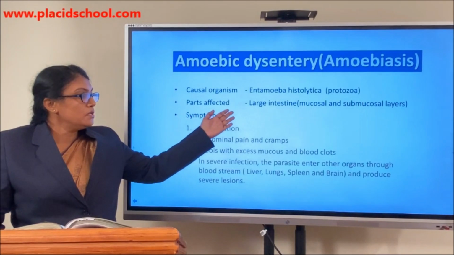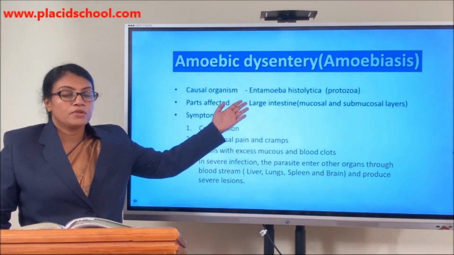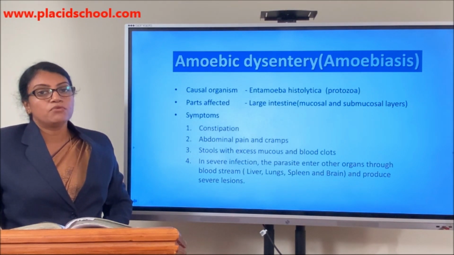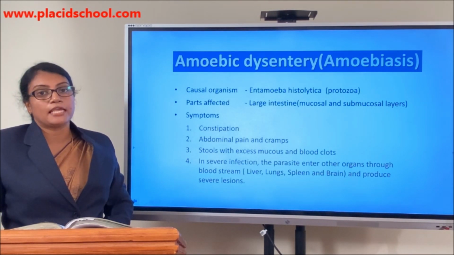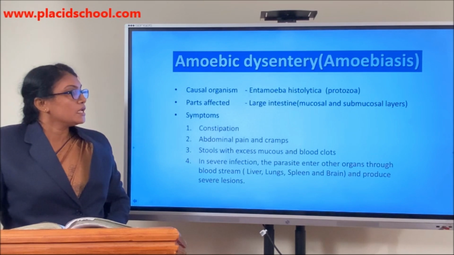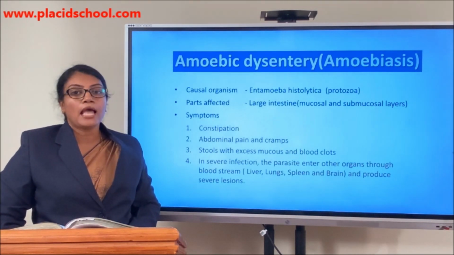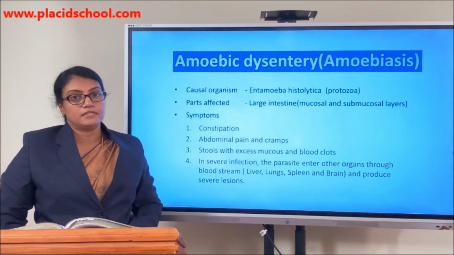Parts affected include the large intestine. The different regions of the large intestine include the outermost serosa layer, then the submucosa layer, etc. Entamoeba histolytica affects the mucosal and submucosal layers.